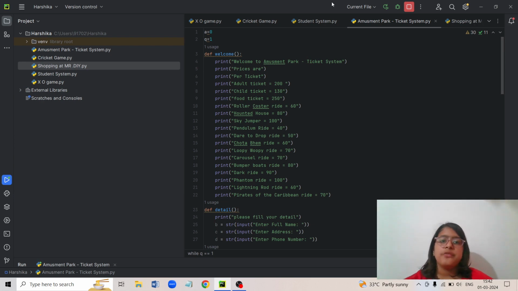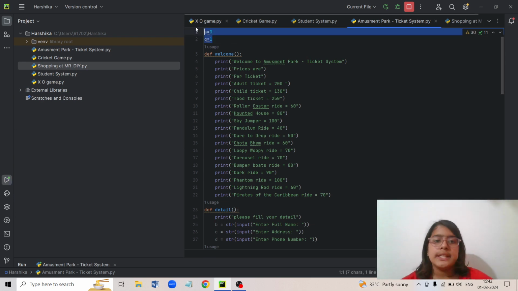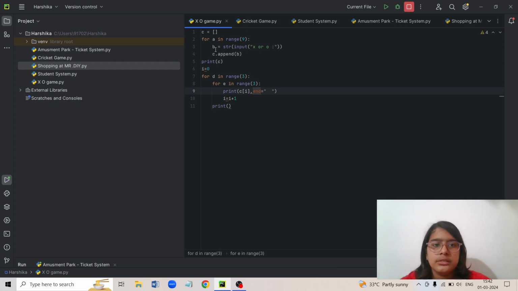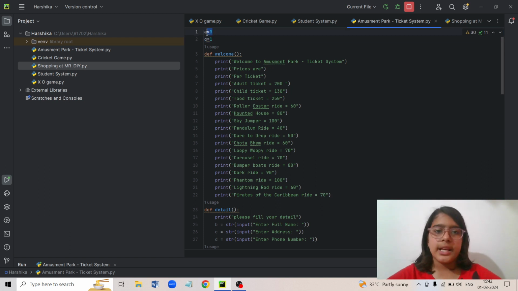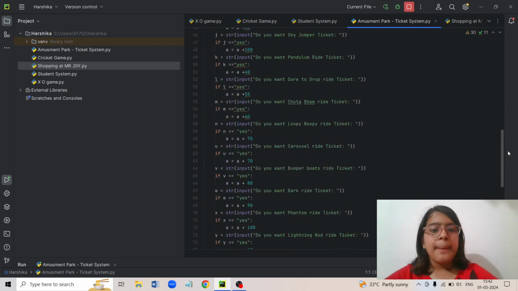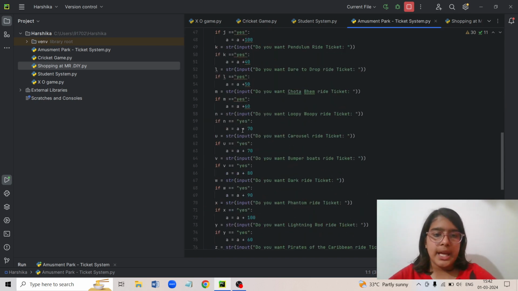In the starting, I have put two variables. So these two variables I am going to use in this whole program. Sorry, I accidentally opened another code. So like you can see here, I have used a is equal to 0. So down somewhere I must have used a. Like here you can see I've used a.